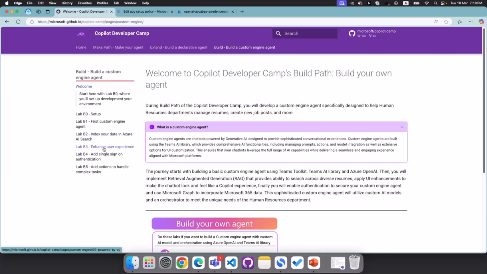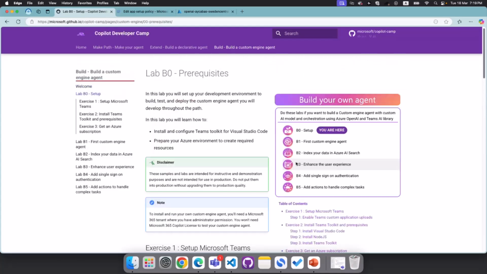You can adjust and change the user experience. You can add single sign-on authentication, and finally you can add actions for handling complex tasks. In today's session, I will actually show you how you can get started. So this is basically step 0 and step 1, but we will have more coming. Every other week, I will be here to talk about B2, B3, B4, and B5, and we will build all of them together. At the end of this series, you will have Career Genie working on your own machine.